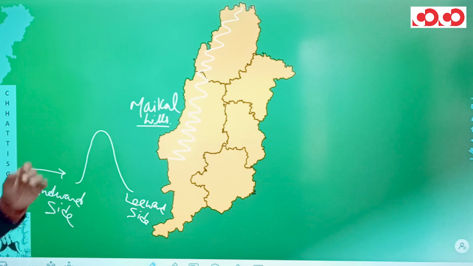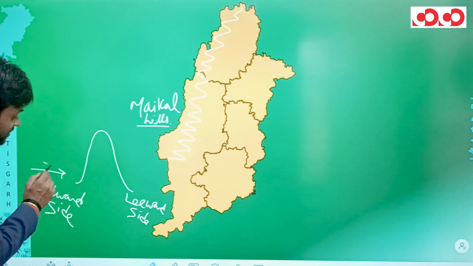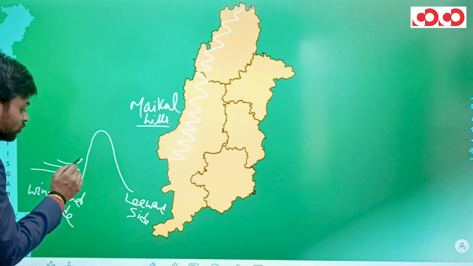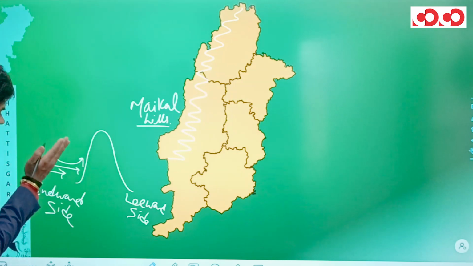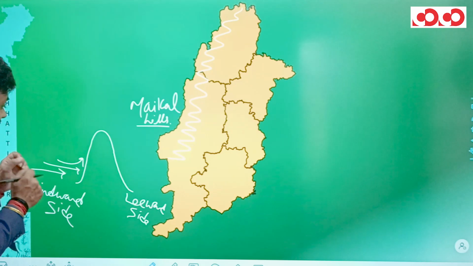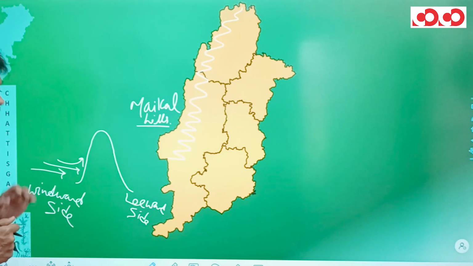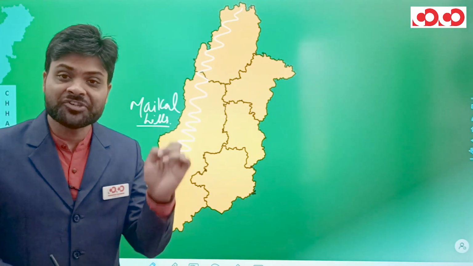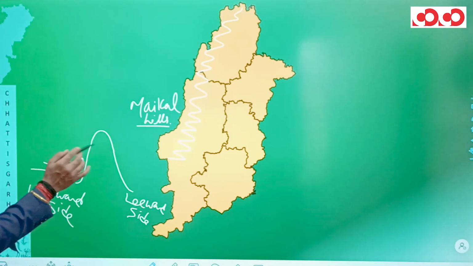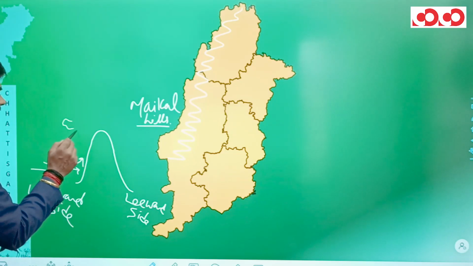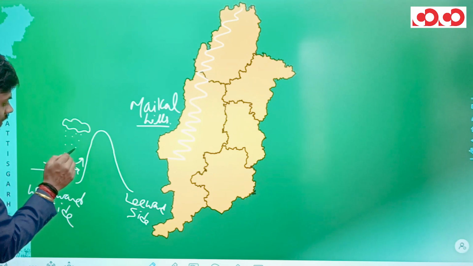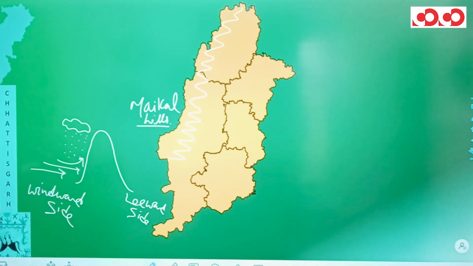Now, I'm not going into Indian geography in detail, but just to give you the concept, when this moist wind strikes the windward side and rises along the slope, condensation will take place, and after condensation, saturation and then precipitation will take place. In easy words, rainfall will occur on the windward side.